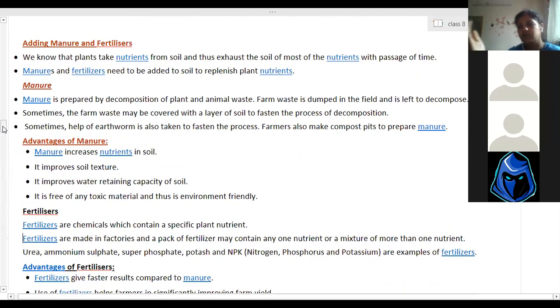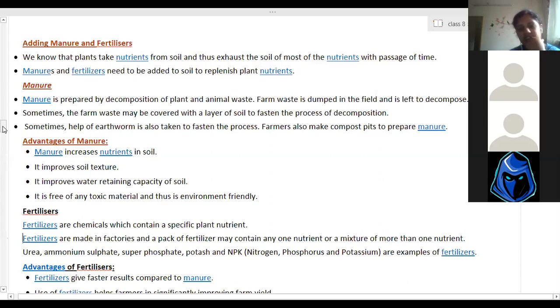Can you now tell me the difference between manure and fertilizers one by one? Amitabh, can you tell me the first difference? Excessive use of fertilizers can harm the nature and the microbes which are in the soil. So manure is preferred instead of fertilizers, and it even saves waste, and the wastes are used for manure. Yes, one by one.